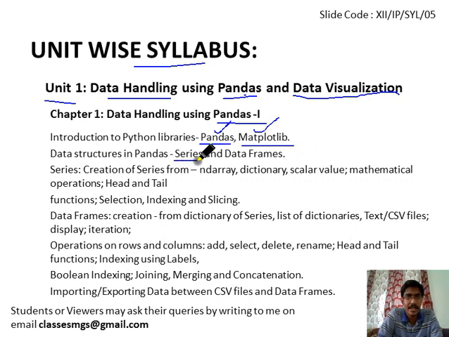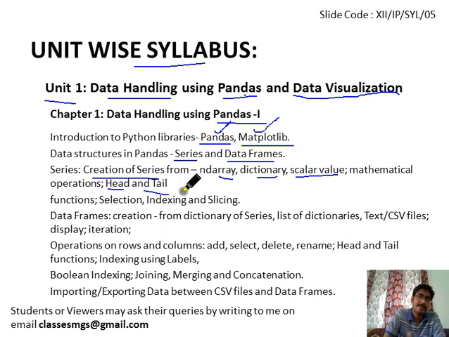Next, we will see the 2 data structures. These are the series and data frames. We will discuss all those whenever we come to these. Then we will see how we can create a series object, like we created NumPy objects last year, using NumPy array, using dictionaries, using scalar values, using mathematical operations. And then we will see certain operations on the series object. These are head and tail. Head fetches the top n values from the series object, and tail is used to fetch the last n values. We will discuss those functions whenever we come to this topic.